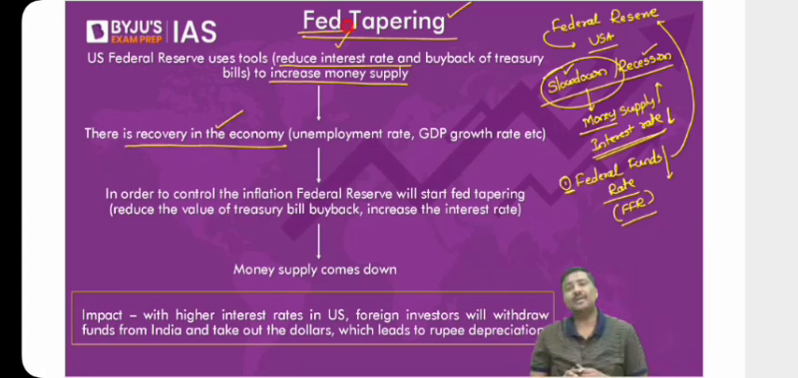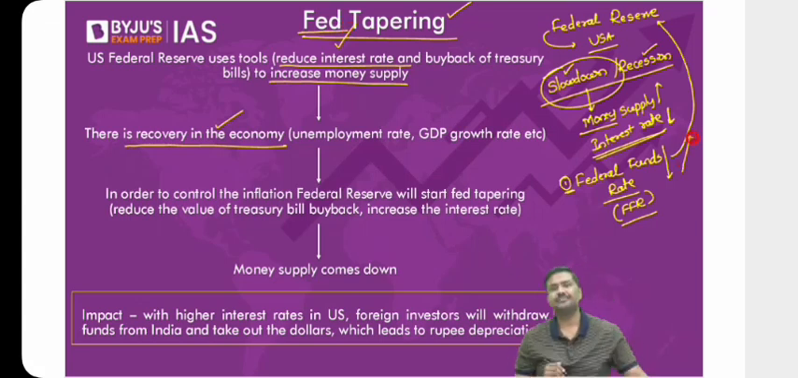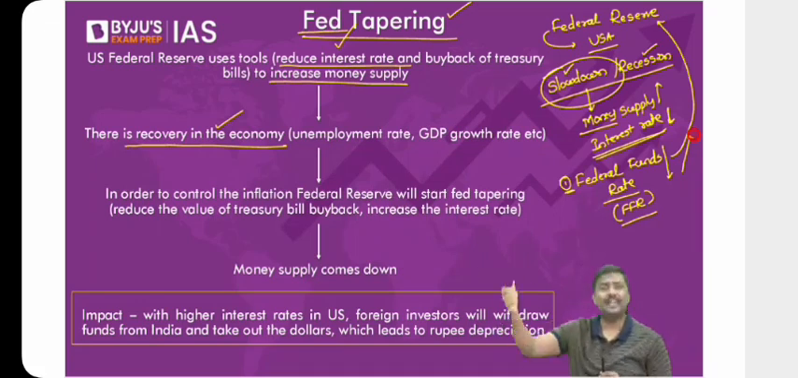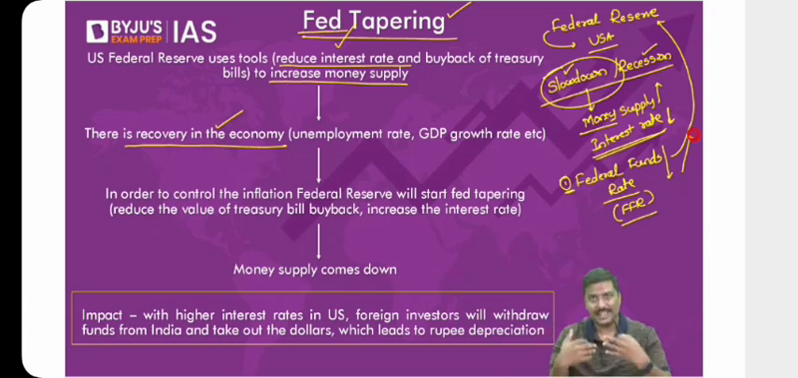Now, how can they reduce the money supply? Start increasing the federal funds rate. And if they are buying back government securities, reduce the volume. At one point of time, they would buy, let's say, $90 billion worth of bonds. Now they will reduce it to $20 billion. They will reduce it to $10 billion. So as a result of this, can I simply say, one, interest rates in the market will start going up and money supply will start reducing.